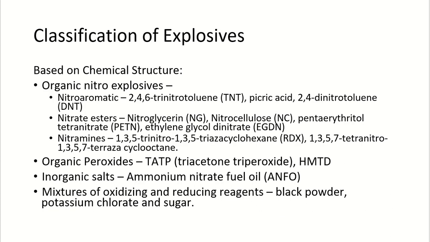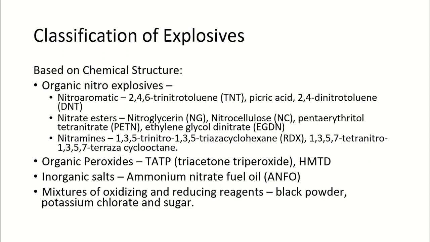The classification of explosives based on their chemical structures: they are classified as organic, inorganic, and mixture. In organic, we have two categories: organic nitroexplosives and organic peroxides.